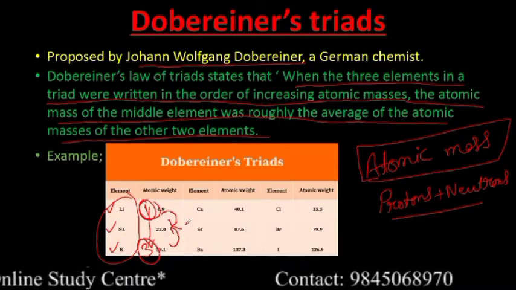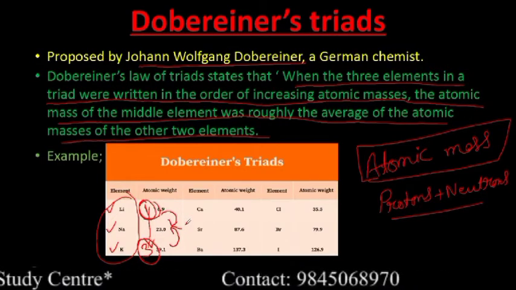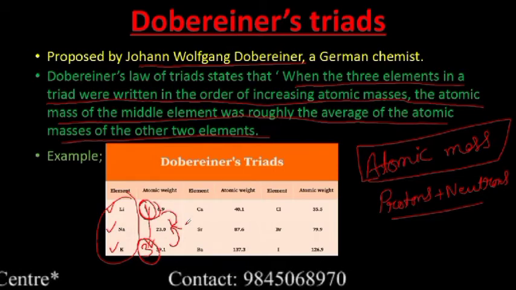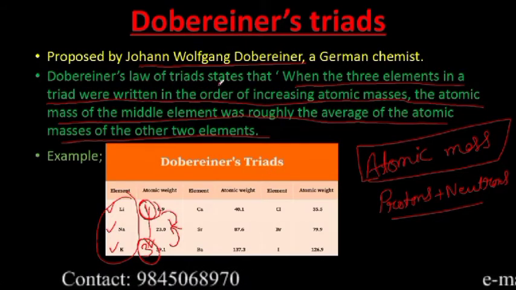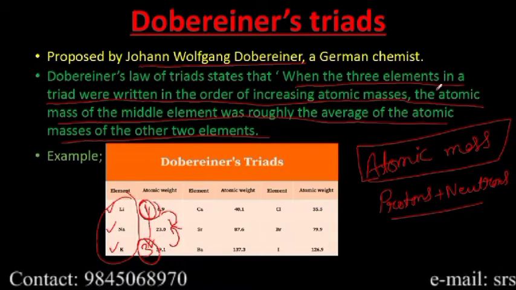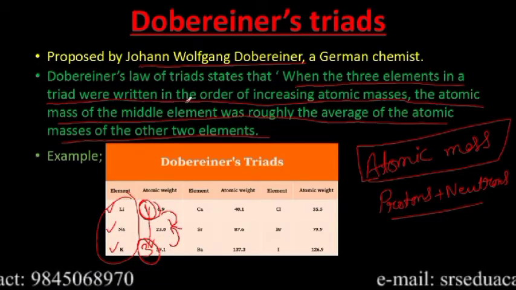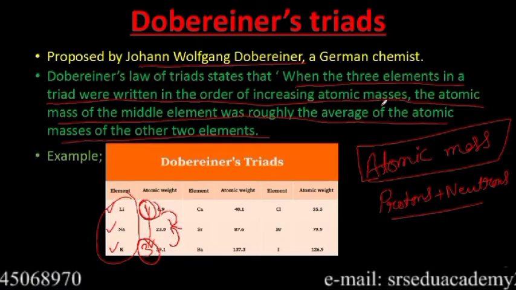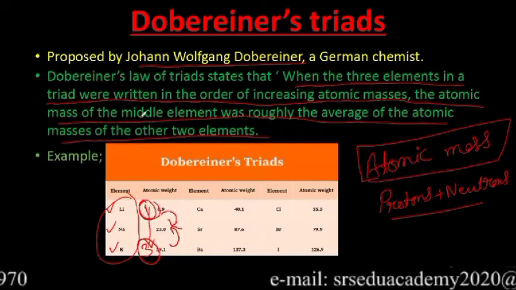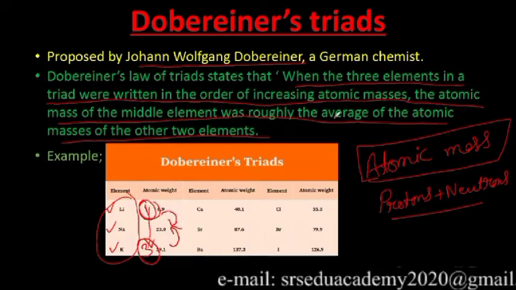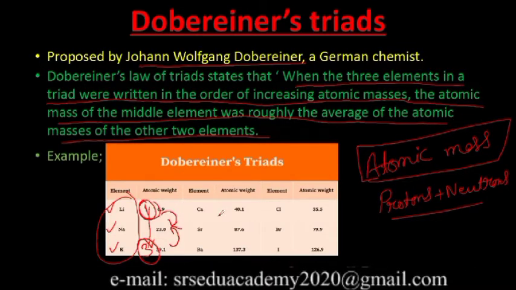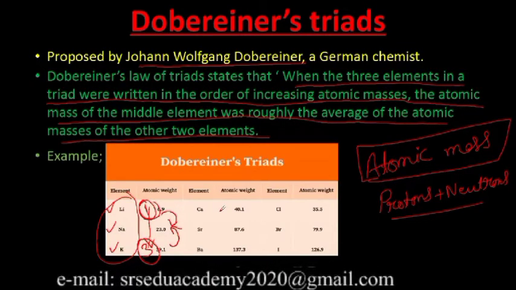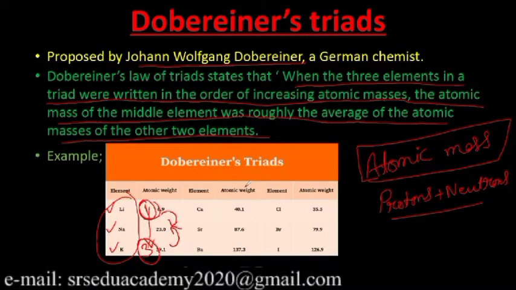In the exam they will ask you, state Dobereiner's law of triads. So what is the answer? Dobereiner's law of triads states that when the 3 elements in a triad were written in the order of increasing atomic masses, the atomic mass of the middle element was roughly the average of the atomic masses of the other 2 elements. Okay, based on this you will get a problem also.